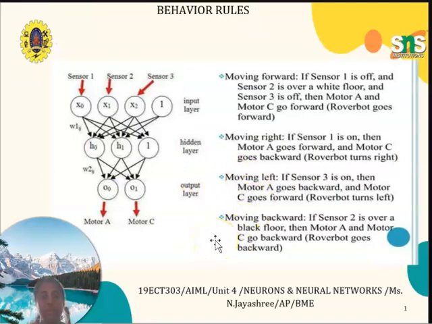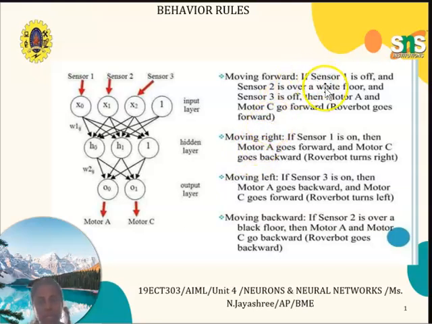So first, these are the behavior rules: sensor 1, sensor 2, sensor 3. First one is sensor 1, X0, then X1, X2, the input layer. H1 is the hidden layer. And O0 and O1 are the output layer.